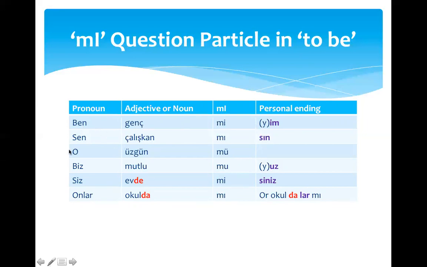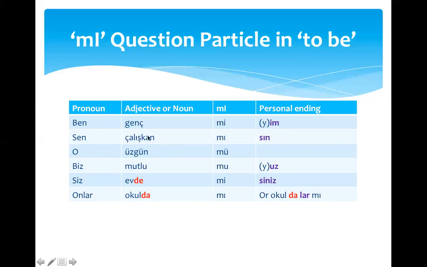Here we see the four-way harmony rule in two places. First, we see it in the mi question particle, because our vowel is an e here, the question particle is mi. And then the personal ending, because this ends with an i, this one is an i, and I need a y buffer because the two vowels cannot be adjacent to one another.